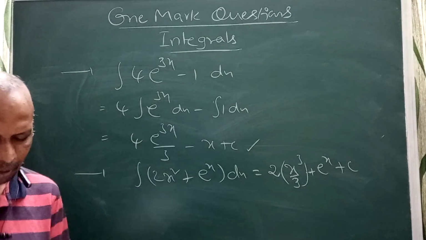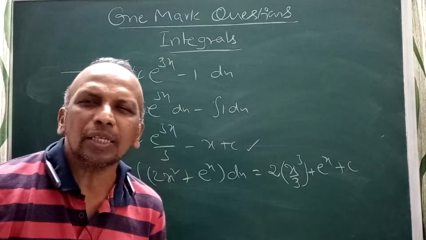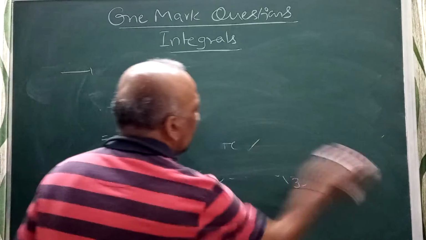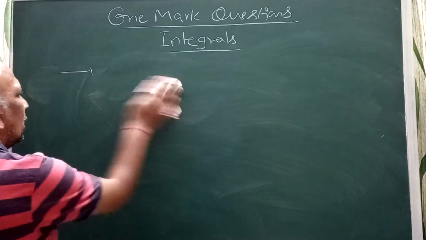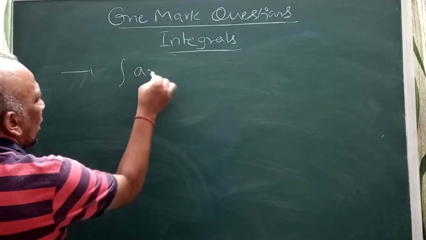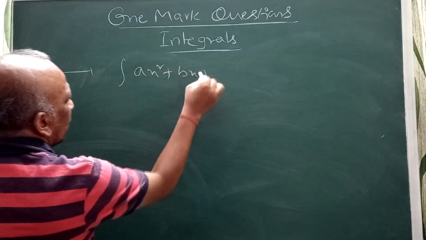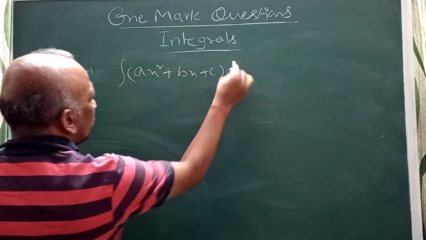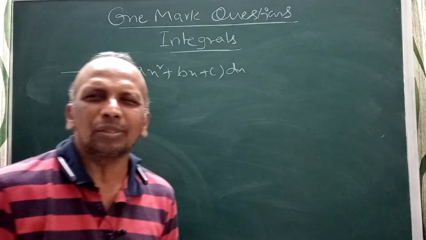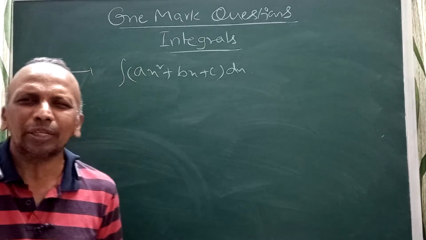Next the problem. Find integral ax square plus bx plus c dx. Don't miss, solve all 1 mark questions. You'll get complete idea about the integration.